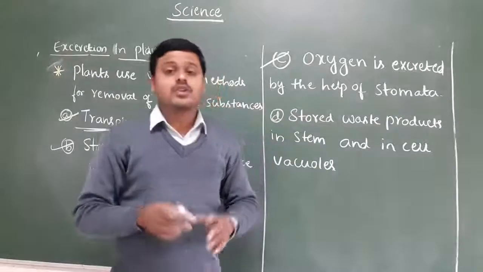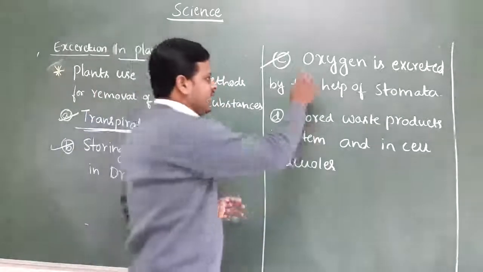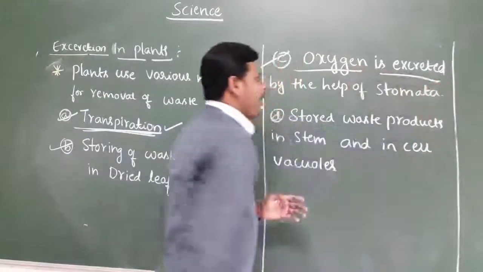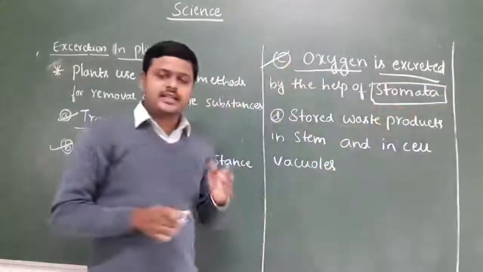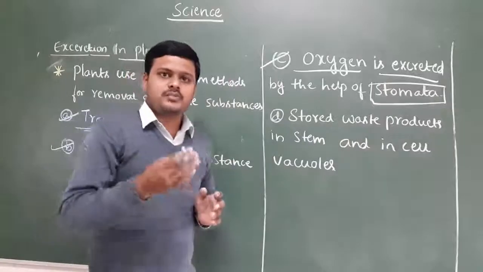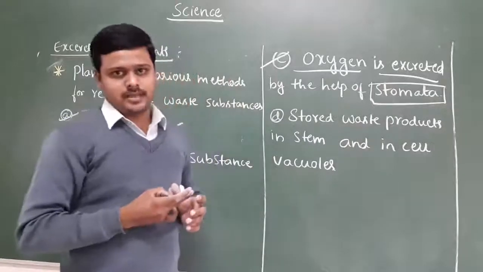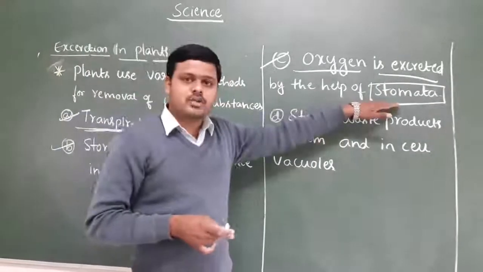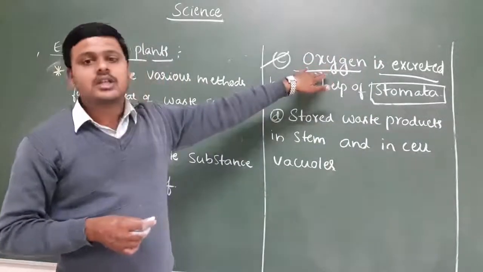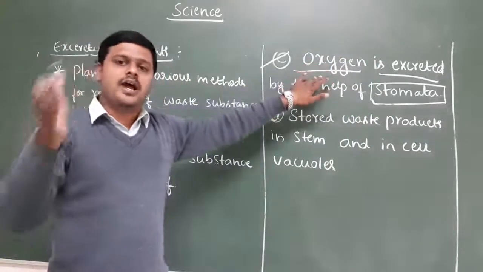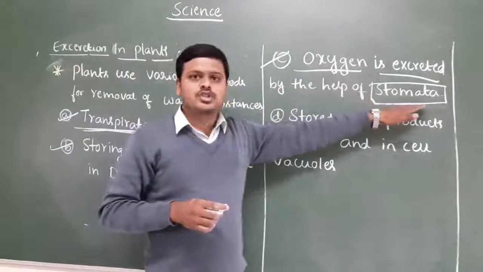Is it right? Yes. That oxygen gas is excreted with the help of the stomata. Stomata are the small pores present in the leaf of the plant body. With the help of the stomata, the waste gas, oxygen, is excreted from the plant.